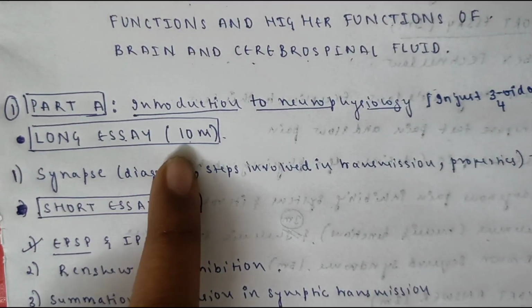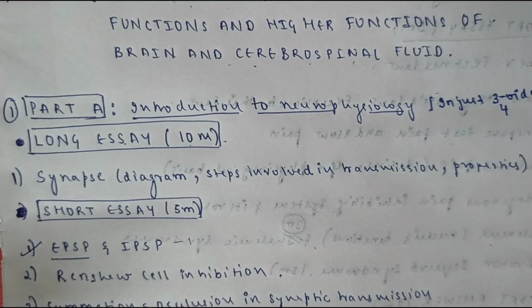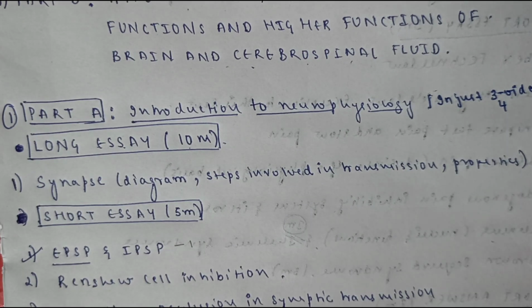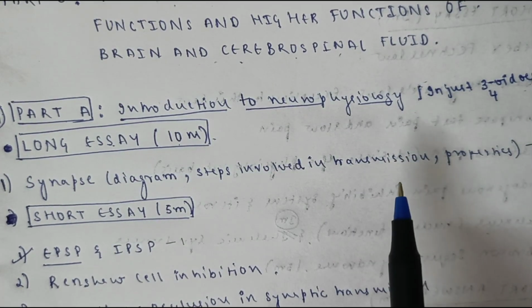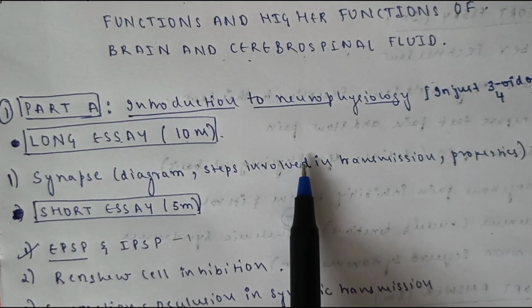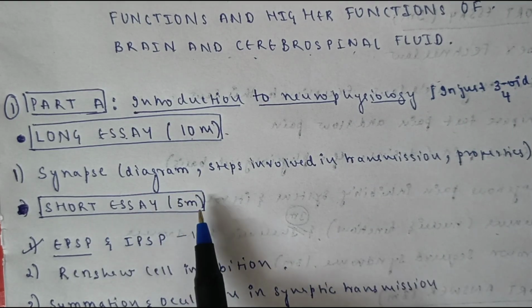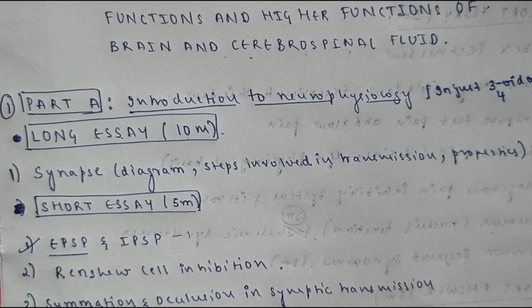So the long essay, that means the 10-mark question, very important from this concept, is synapse. You will be able to describe the structure of a chemical synapse with a diagram and steps involved in transmission across the synapse. And next, the properties of the synapse is also a very important 10-mark long essay question from this concept.